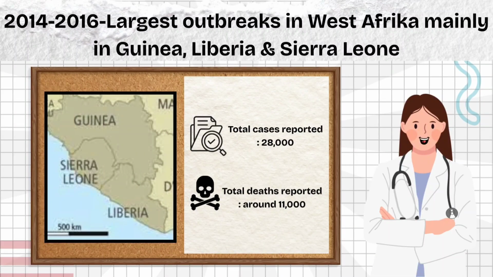From 2014 until 2016, the largest outbreak of Ebola was reported in West Africa, mainly in Guinea, Liberia, and Sierra Leone. The total cases reported were 28,000 and the total deaths reported were around 11,000.